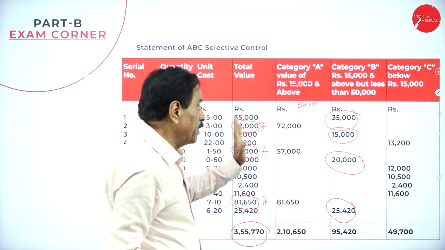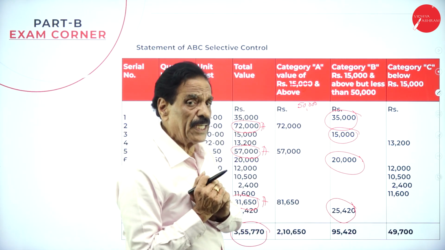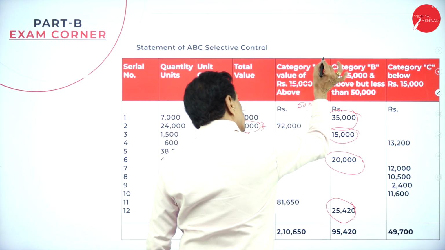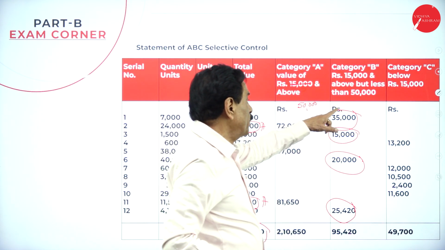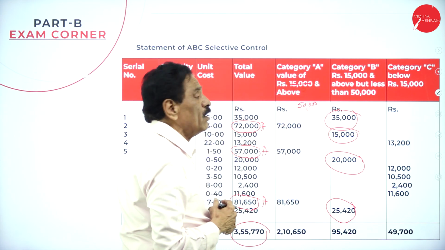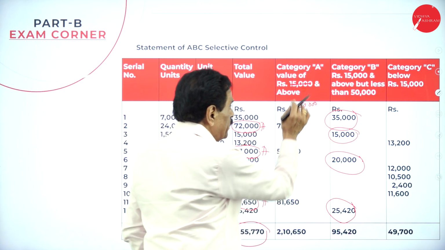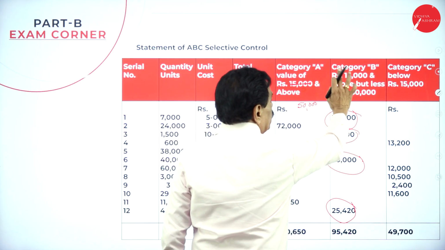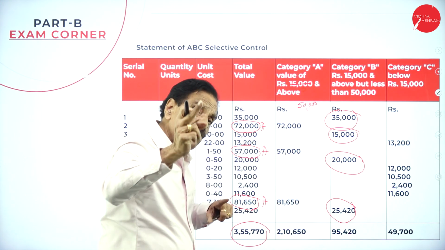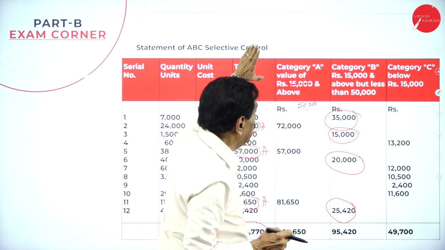If you have 15,000, we can take it as B. Here the minimum is 50,000 and above. The maximum is 50,000, but if 50,000 comes, that will go to A, but here it is 49,999. So 15,000 to 50,000, and here 50,000 and above.